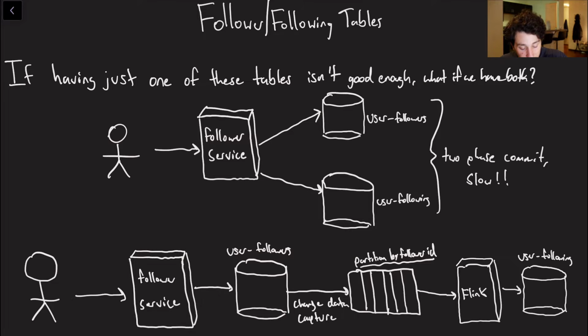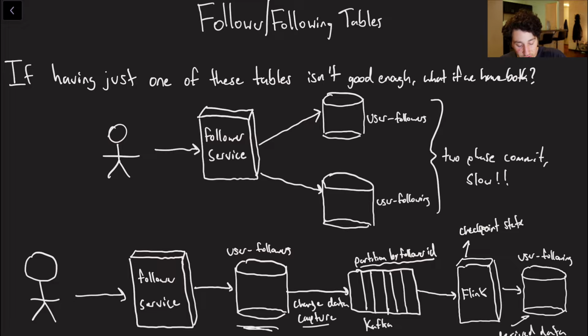You can actually use one of the tables, as shown over here, and you would use CDC from it to basically go into something like Kafka. The reason Kafka is good is because it's replicated, so it's fault tolerant, and it is also basically a persistent log. So we know that if a message doesn't get processed in the moment, we can always go back and process it later. And then we've got something like Flink, which if you recall is going to checkpoint state occasionally. And this is going to make sure that we're never not processing a single message. And then we can basically take it and update our other table. And this is going to be our derived data.